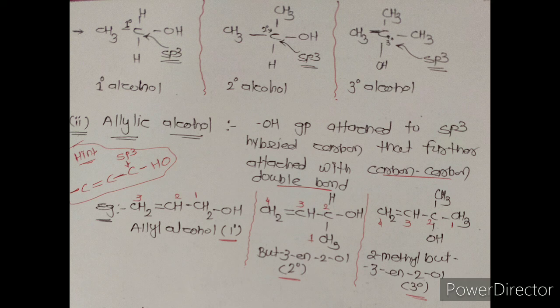Second example is but-3-en-2-ol, and in the same way the next example is 2-methylbut-3-en-2-ol. In all these three examples, we simply remember the OH group is attached with an sp3 carbon, and that carbon is further attached with a carbon-carbon double bond.